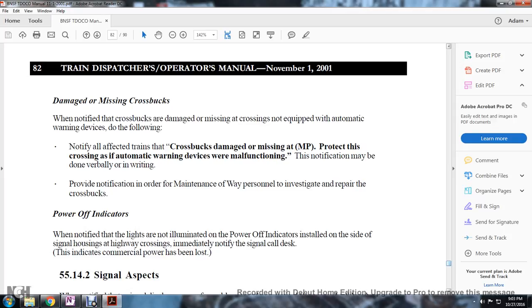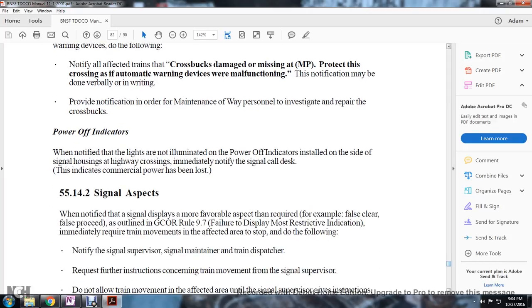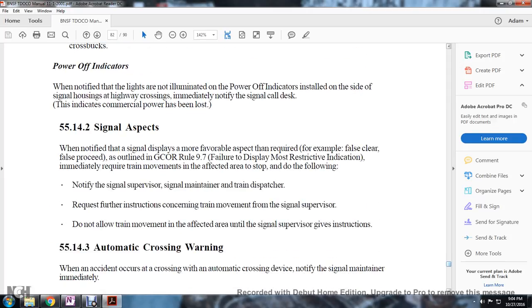Power off indicators. When notified that the lights are not illuminated on the power off indicators installed at the side of the signal housing at a highway crossing, immediately notify the signal call desk. This indicates that commercial power has been lost.